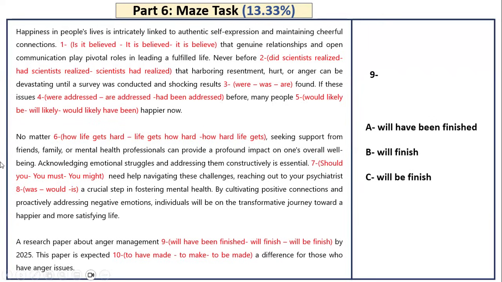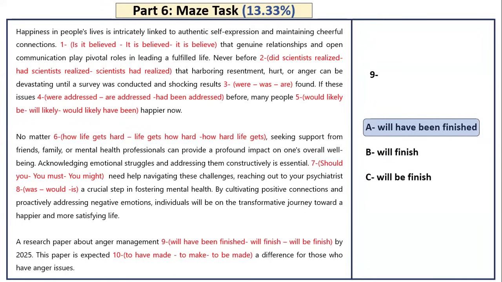As I told you in the video before, you look at the word in the beginning here. A research paper. Is a research paper able to finish itself? Of course not. So it means this is in the passive voice tense, which means I need to have a verb to be. Usually passive tenses include verb to be. So will have been finished by or before 2025.